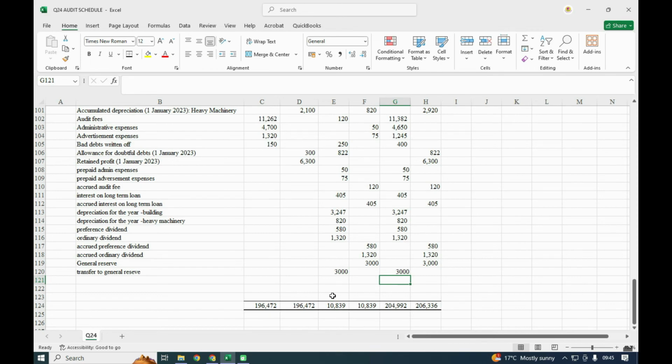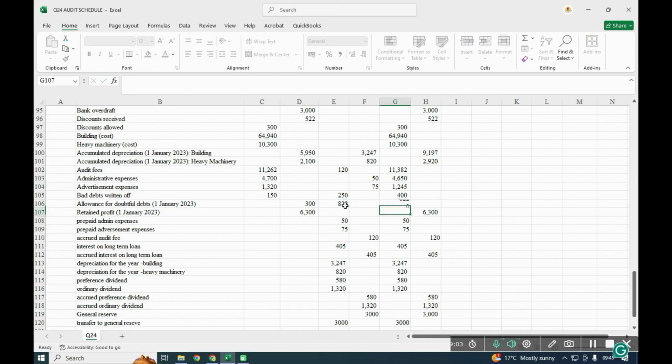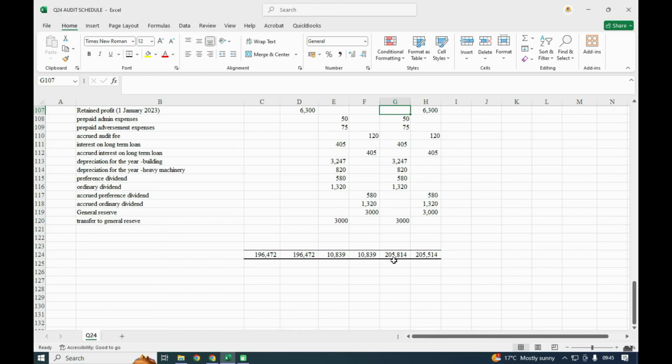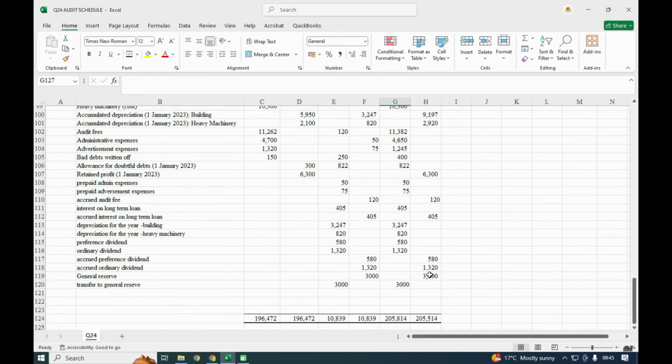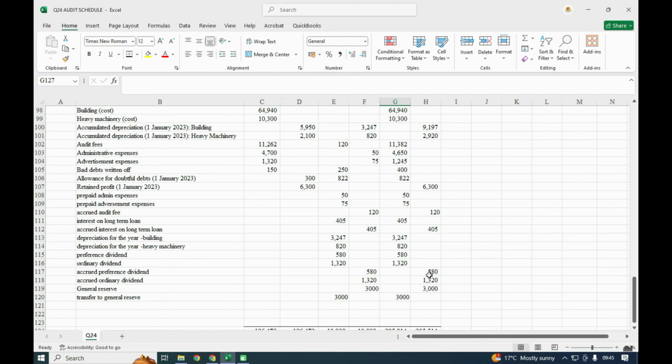And you'll find that there is a missing value, and it is this one that I had said about the allowance. This one supposed to be on the debit. The 822 supposed to be on the debit, and still there is a value that is missing. So we are having 205, 814, and 514. So there's a 300 somewhere. Yeah, the 300. So here we shall account for the debit, but less.